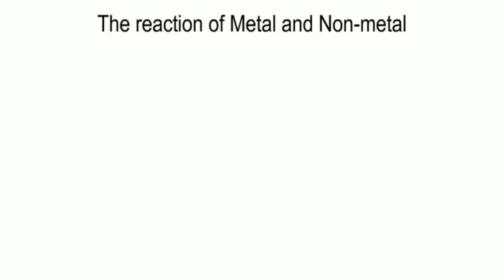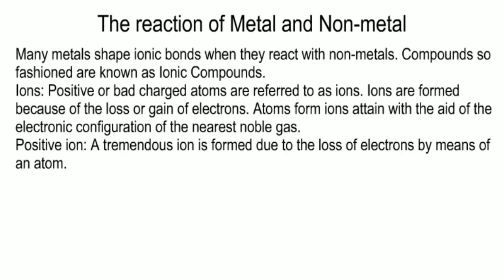The reaction of metal and non-metal. Many metals form ionic bonds when they react with non-metals. Compounds so formed are known as ionic compounds. Positive or negative charged atoms are referred to as ions. Ions are formed because of the loss or gain of electrons. Atoms form ions to attain the electronic configuration of the nearest noble gas.